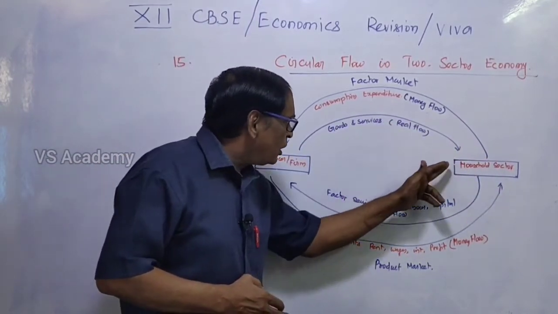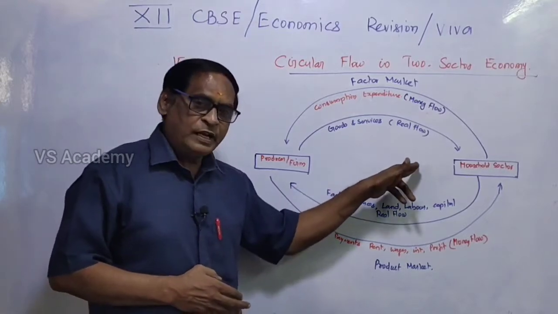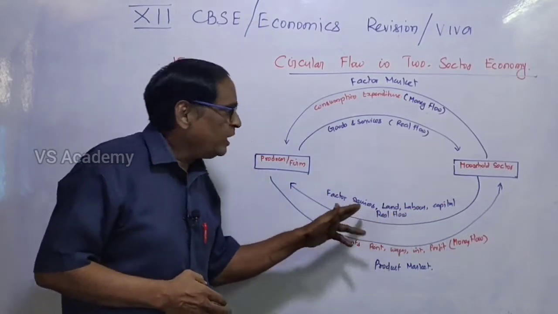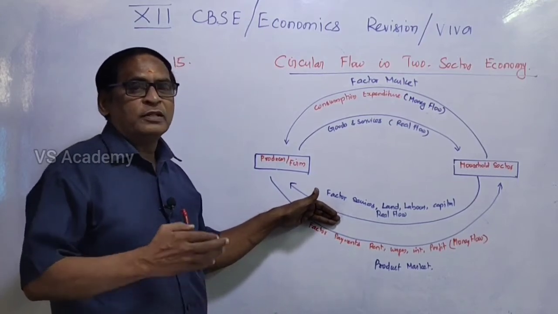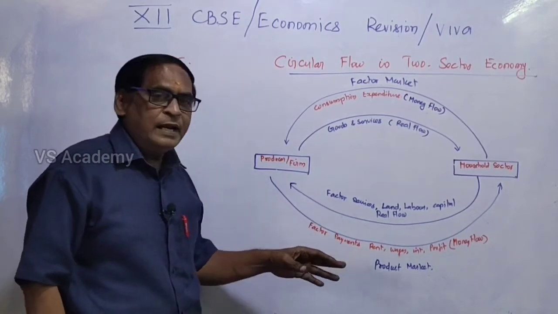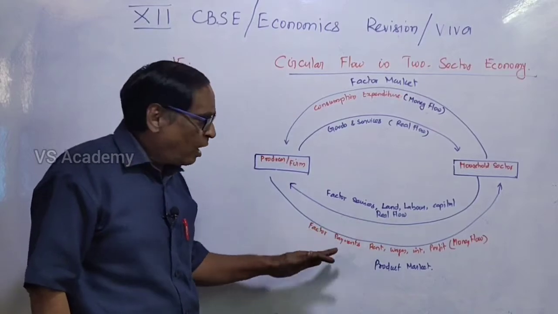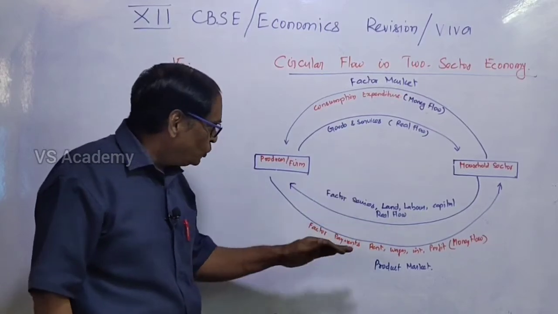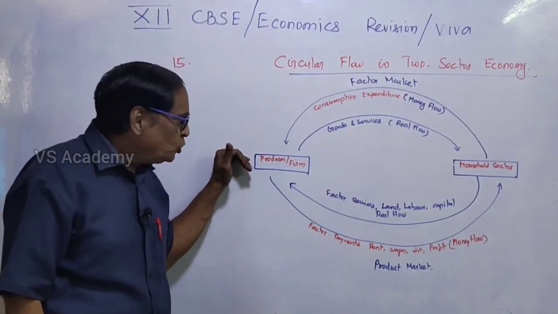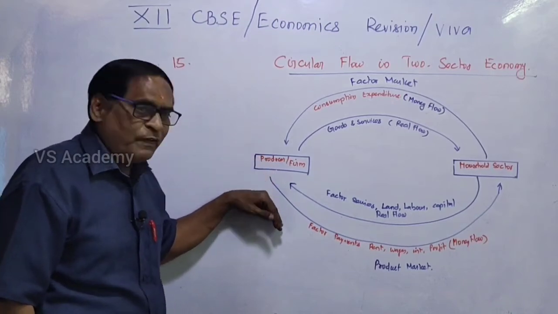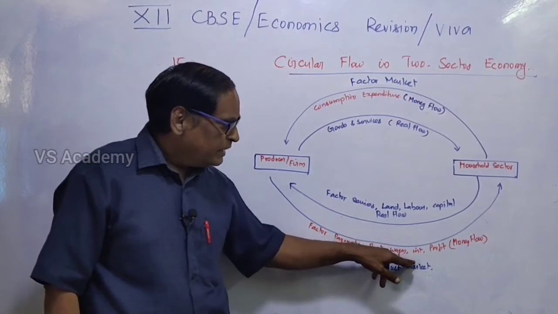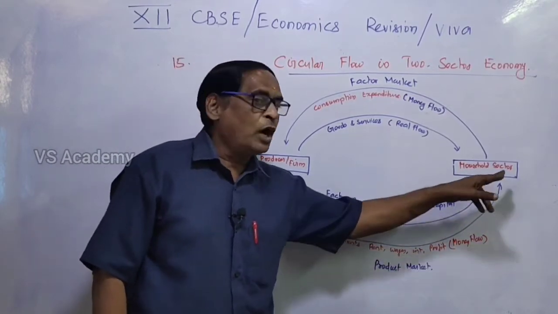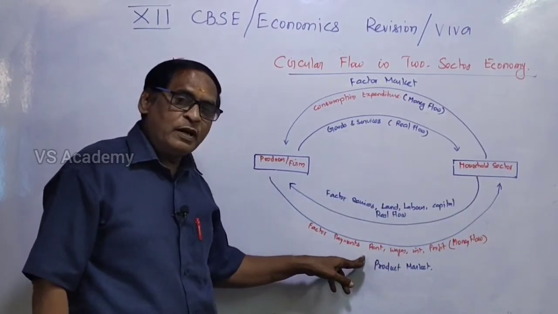So the inner column is called real flow. We had already seen this. And then one more, factor payments. For the supply of land, labor, capital and entrepreneurship by the households, the producers and firms make factor payments in terms of rent, wages, interest, profits, etc. to the household sector. So rent means what?